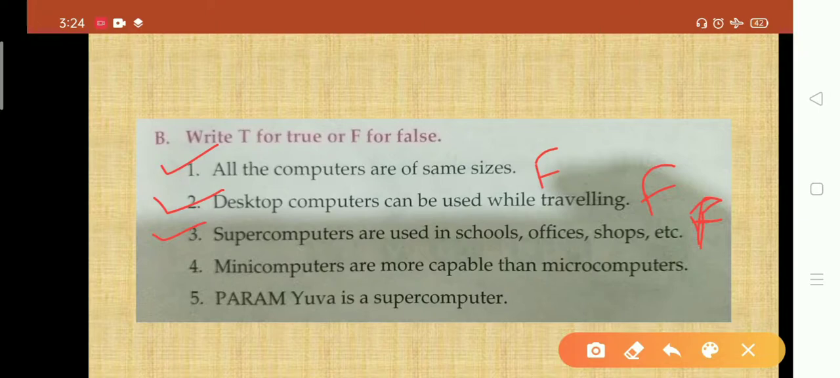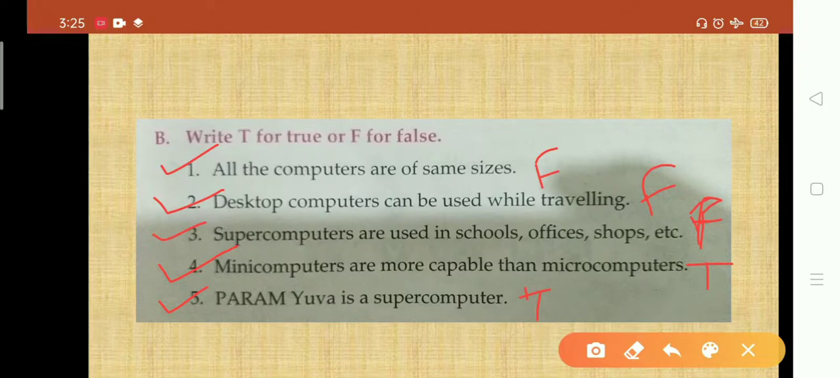Mini computers are more capable than microcomputer. It is completely true. That means mini computers are more efficient and more capable to perform different operations than microcomputers. Param Yuva is a supercomputer. Definitely no need to explain this. We know very well Param Yuva and Param 10,000 are the supercomputers of India, right?